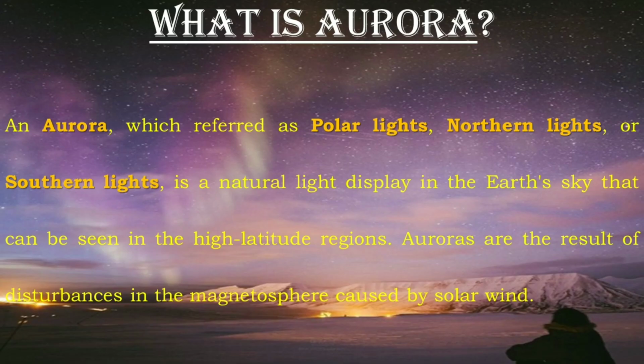Now the question arises in our mind: what is an aurora? An aurora is sometimes referred to as polar lights, also known as northern lights or sometimes called southern lights, which is a natural light display in the Earth's sky, predominantly seen in the highest latitude regions. Auroras are the result of disturbance in the magnetosphere caused by solar wind.